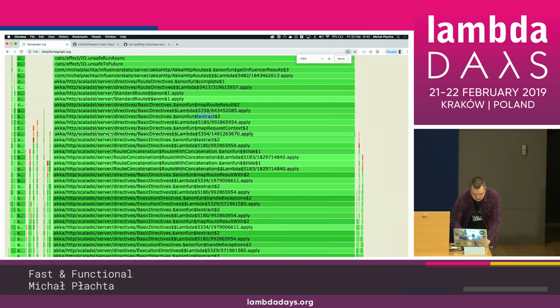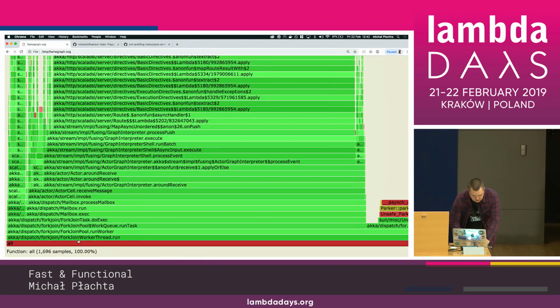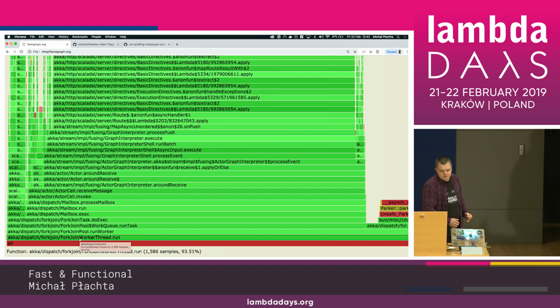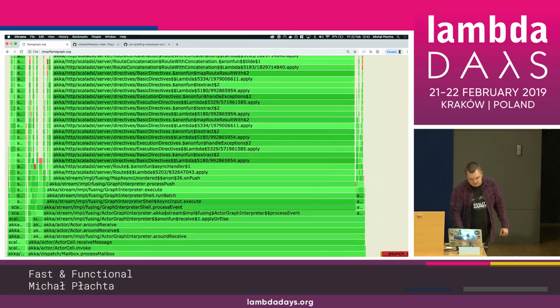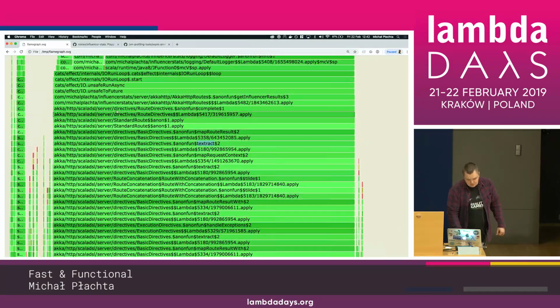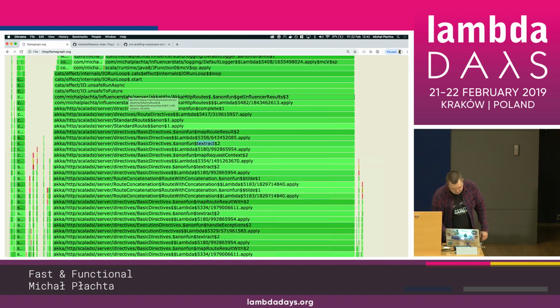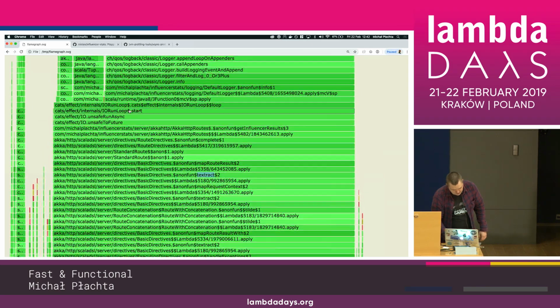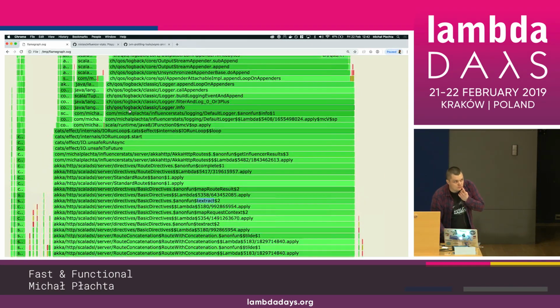I will make it bigger. You can click on those things. So as you can see, 93% of the samples were in the fork join worker thread. So usual stuff in Akka HTTP server. So we are going up and see what other functions were called. And up here, we can see one function that we have here, get inference result. And we're going up and see what's the last one from our code that was called. And this is the default logger info, which was like 56% of the time.